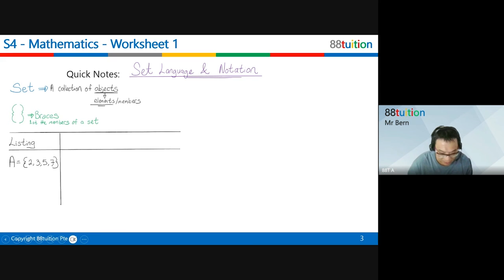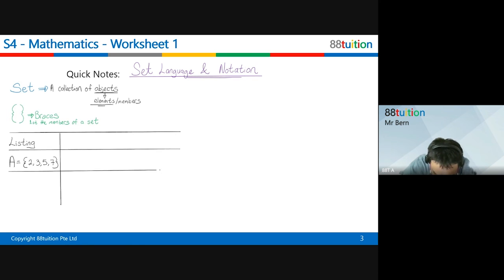Can you see now the members are put inside the braces? So A represents a set. Who are the members, the elements inside? It's actually 2, 3, 5, 7, and they are put inside the braces. So this is all listing out the numbers. So this is listing.